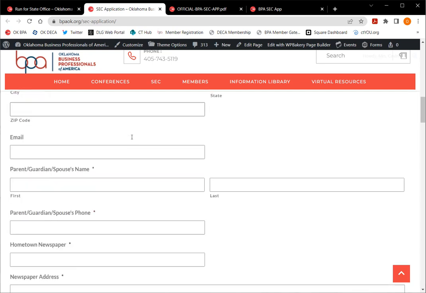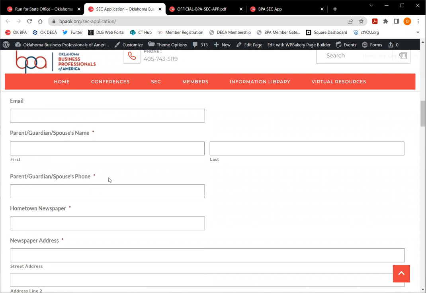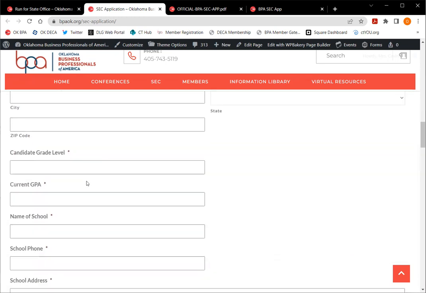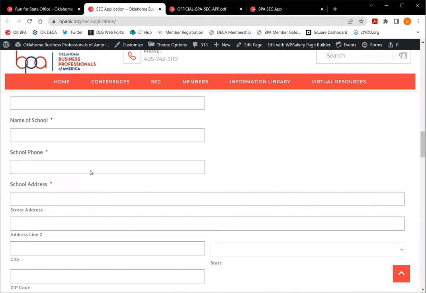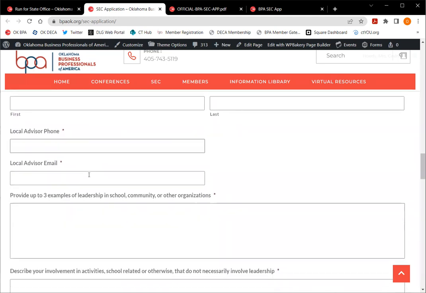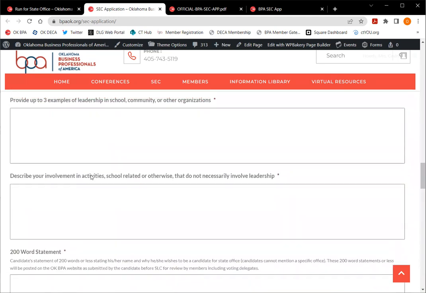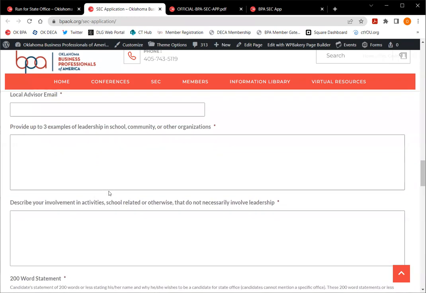Okay, so make sure you fill all that information out. If you are a post-secondary student and you don't have an emergency contact or a parent, guardian, spouse that you don't want to put here, you can just put NA. Okay, just some more information, local advisor information. Okay, so then we get to the questions.